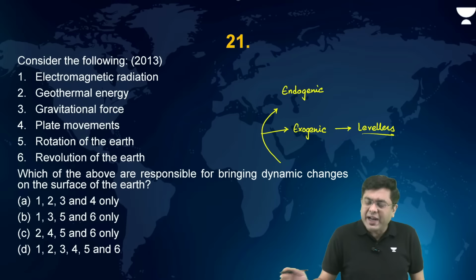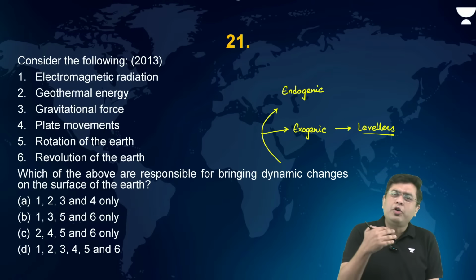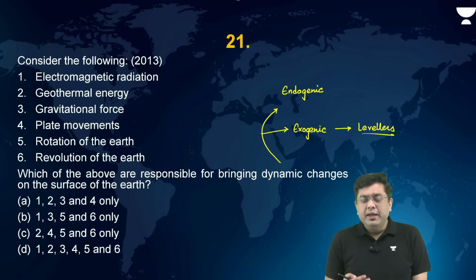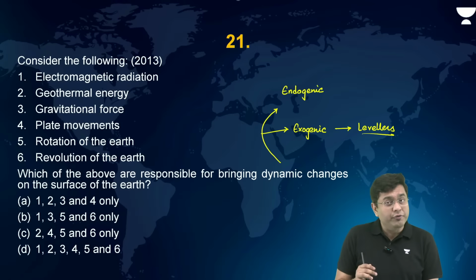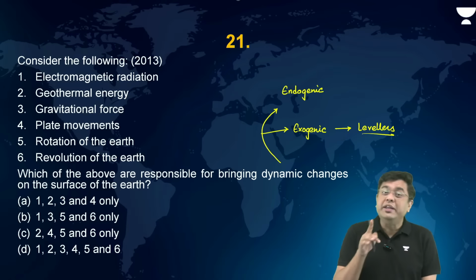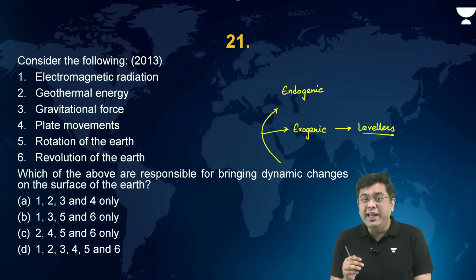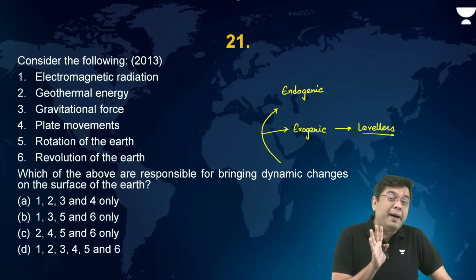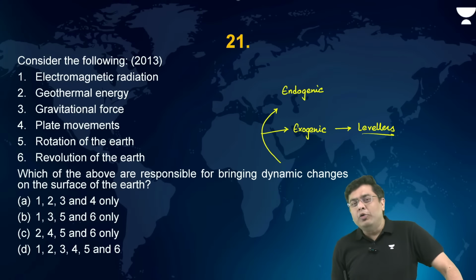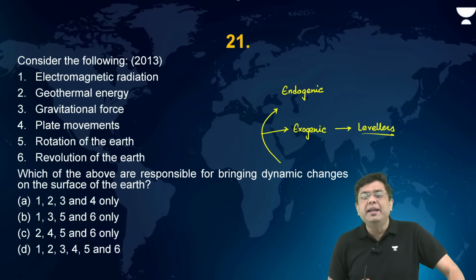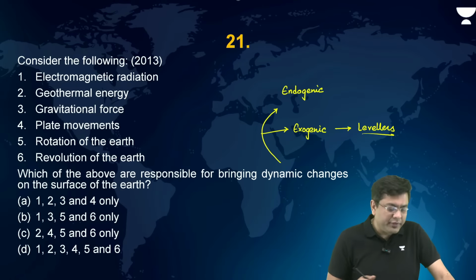Now, if you take a look at each one of them, electromagnetic radiation. Now that will end up influencing the rate of heating and cooling, won't it? That influence on rate of heating and cooling will bring about an impact on the rainfall. That rainfall will bring about an impact on weathering and the rate of erosion. That will impact the surface.